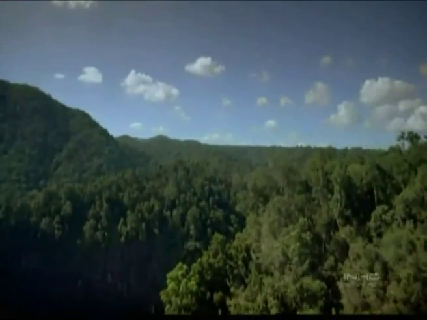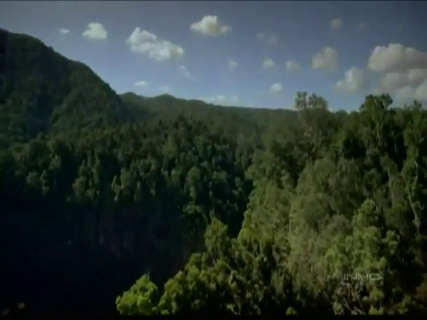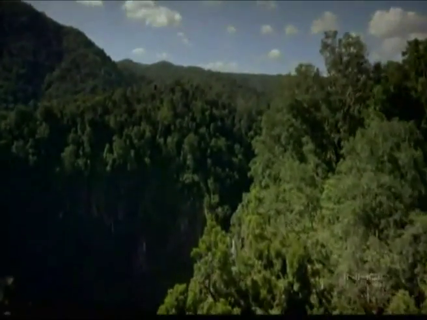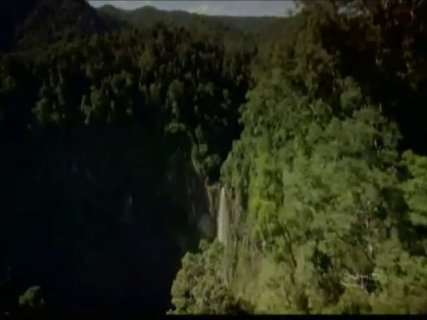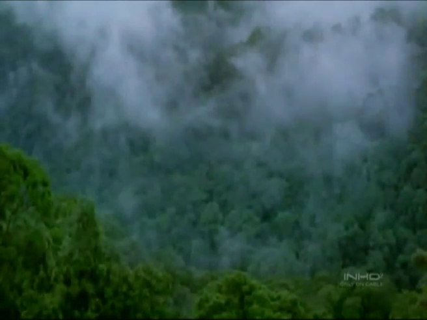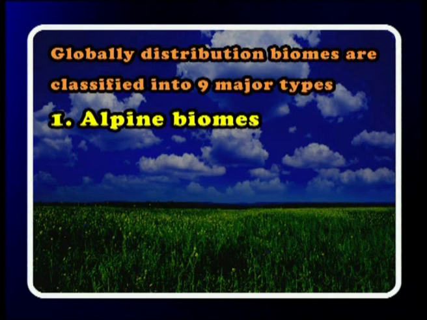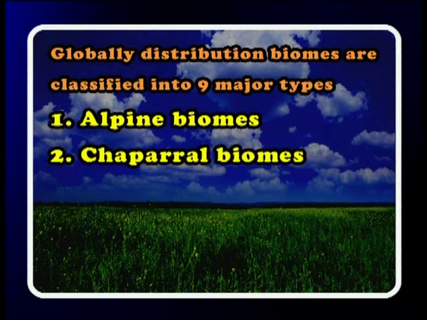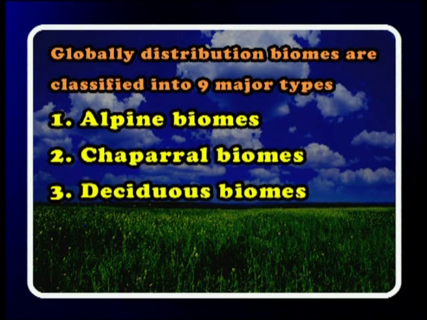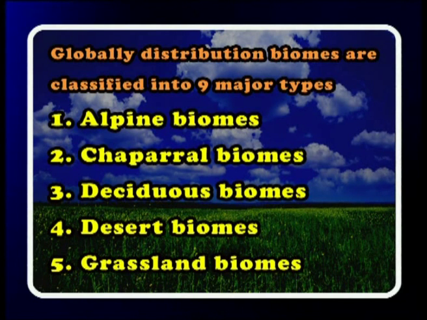In the first lesson, we are going to understand the salient features of the first 5 biomes, and the rest of them we will be seeing separately in the next lesson. So, let us see in this lesson the distribution of biomes with reference to 5 major categories: alpine biomes, chaparral biomes, deciduous forest biomes, desert biomes, and grassland biomes.